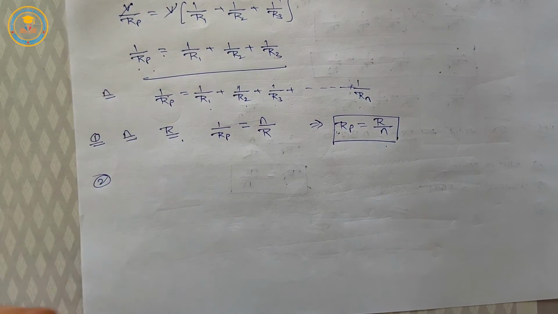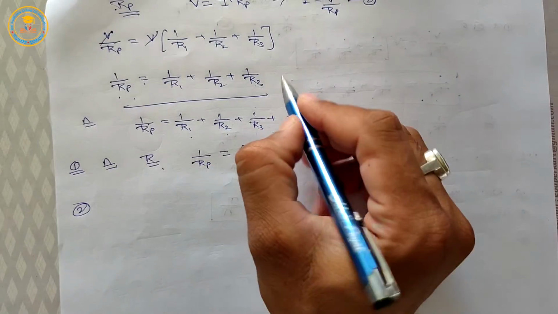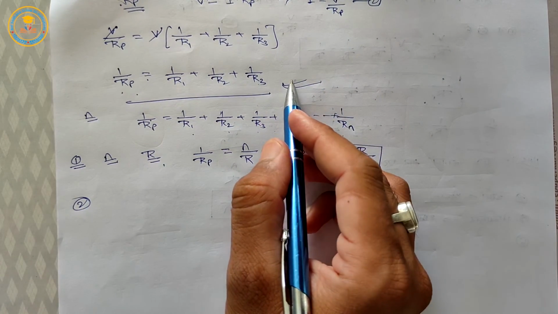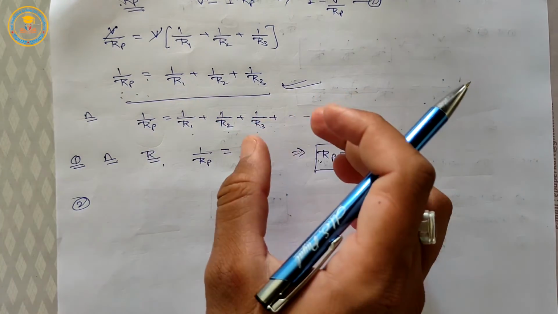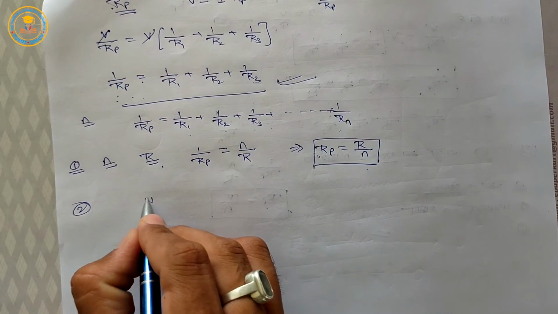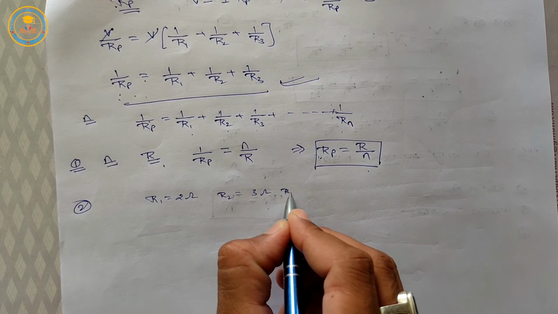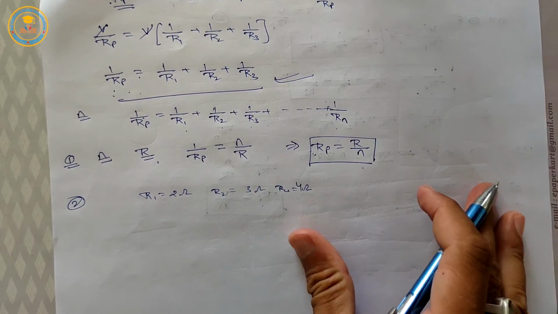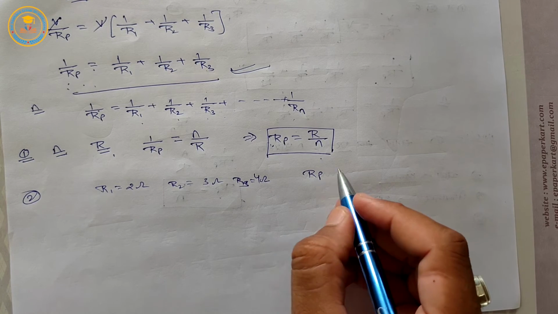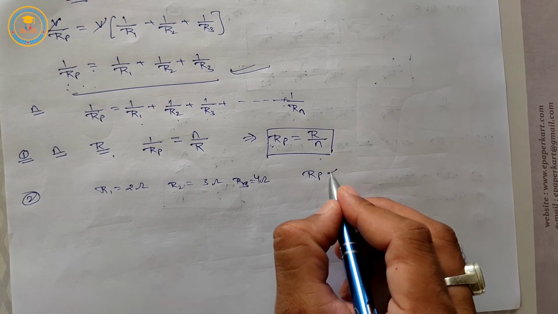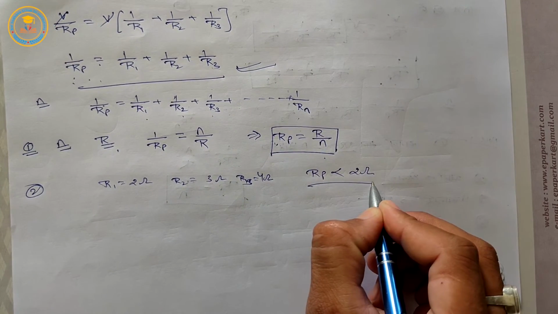Second point: in a parallel combination, the equivalent resistance is less than the least resistance in the combination. Suppose R1 is equal to 2 ohm, R2 is equal to 3 ohm, R3 is equal to 4 ohm. Then the equivalent resistance Rp is always less than the least resistance in the combination, which means less than 2 ohm.